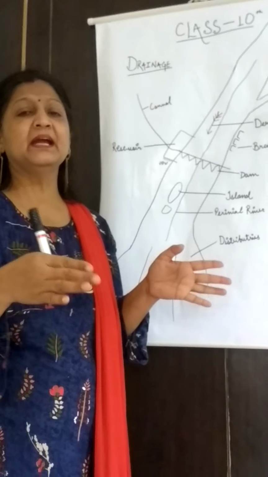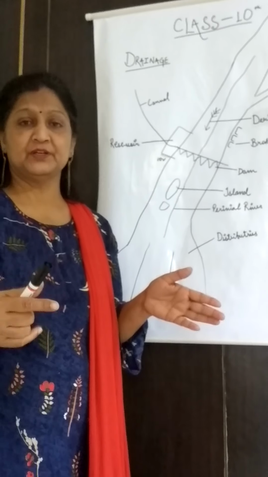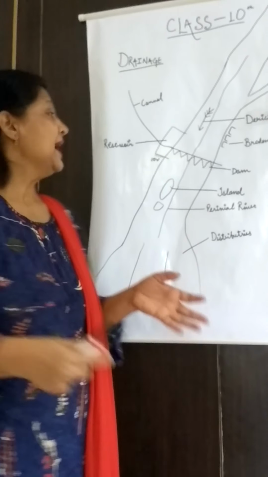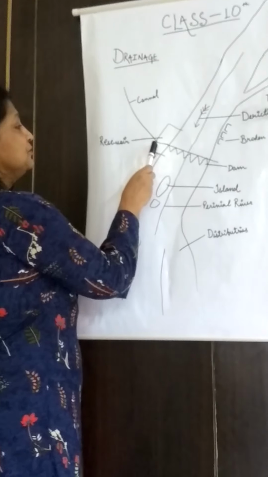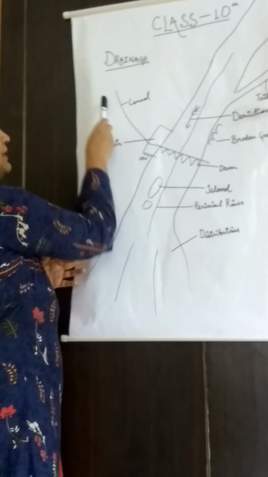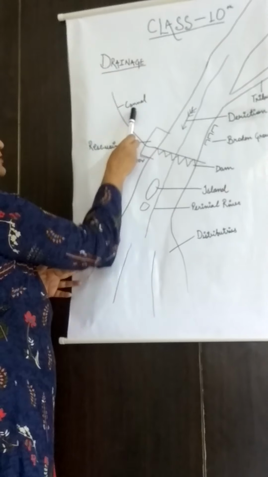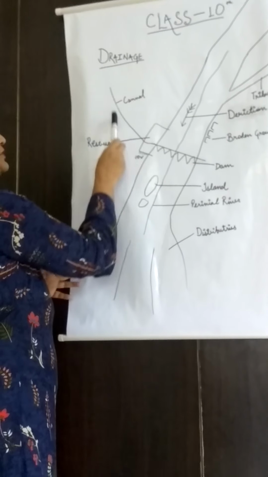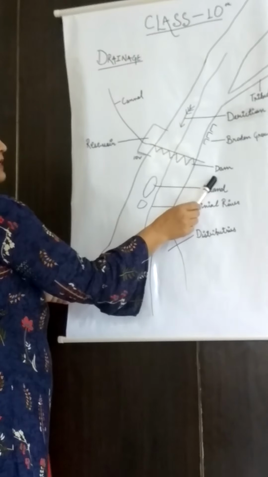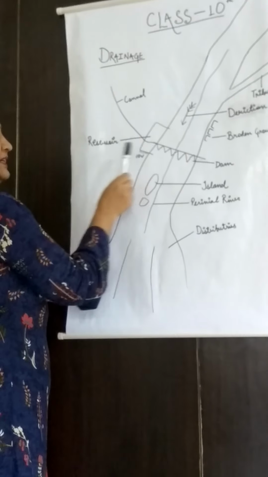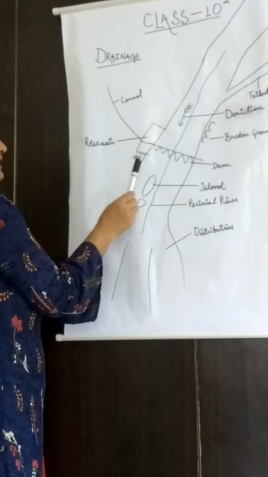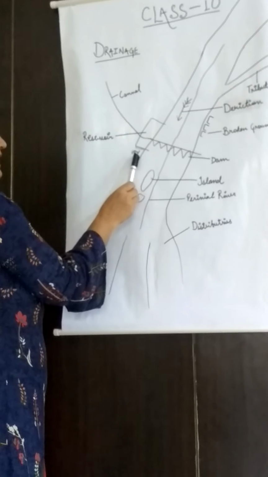That is a big lake in which the water of the river is collected, and that water is taken through a canal to other places for irrigation. So it is a dam, reservoir, tank, and a canal. Now if you see, it is written here 10R.